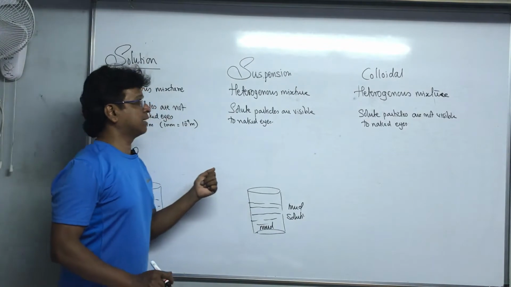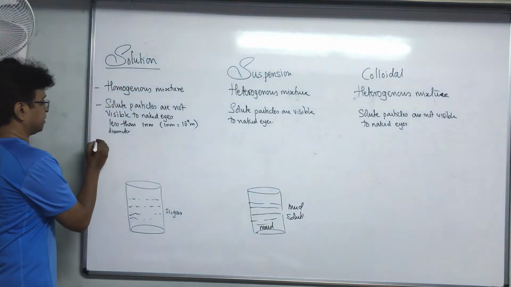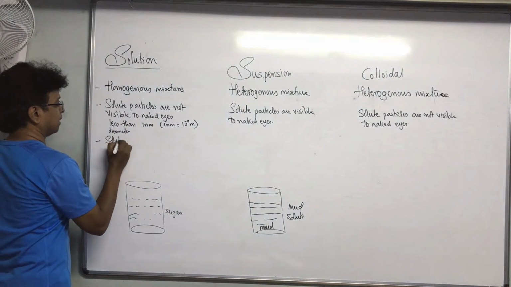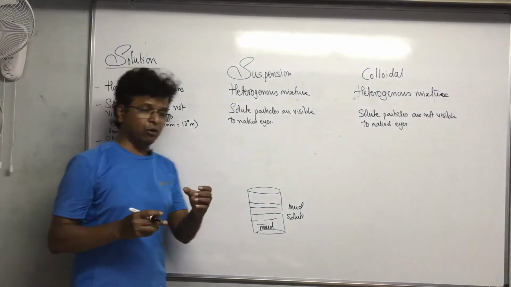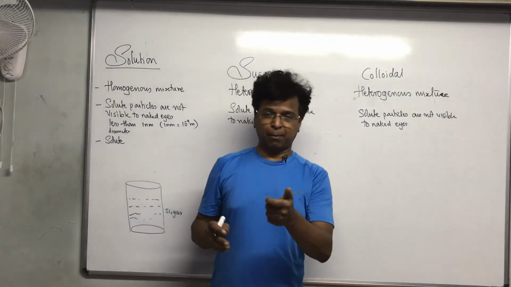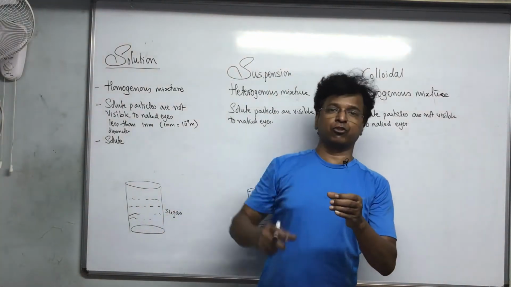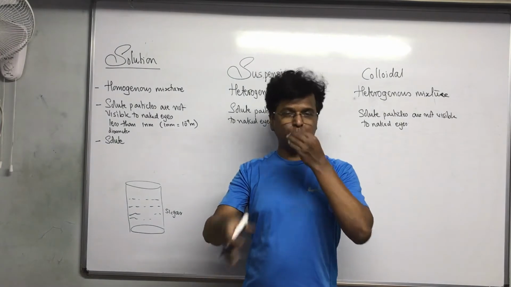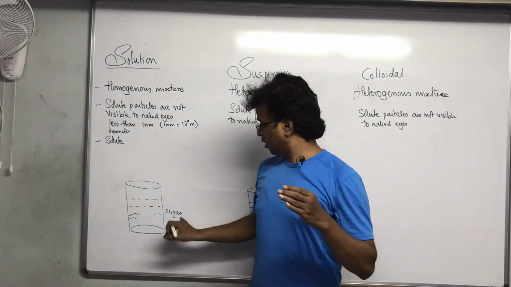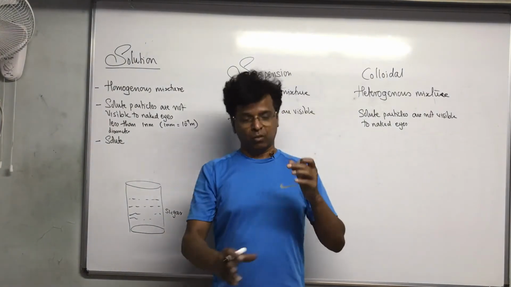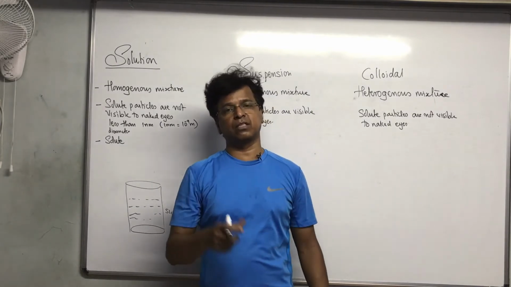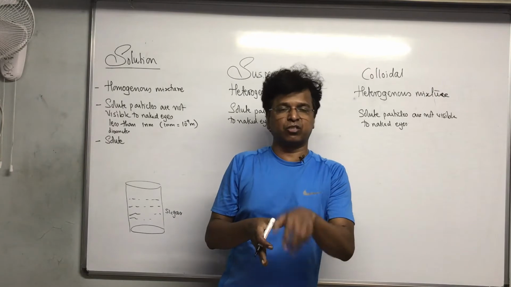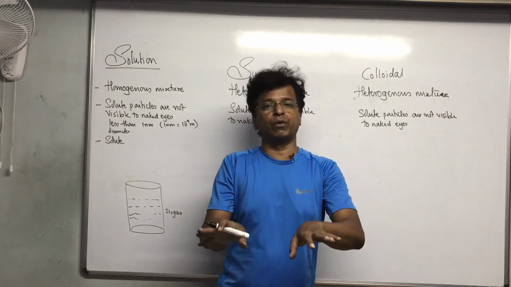Then what is the difference that it plays? So here what happens, these solute particles are so minute that if you take a filter paper and put this salt solution in it, the whole salt will go through it. Sugar solution in it, and this will go through it. Taste this sugar solution afterwards, it will still be sweet. All the sugar particles mixed in that water have gone through it.